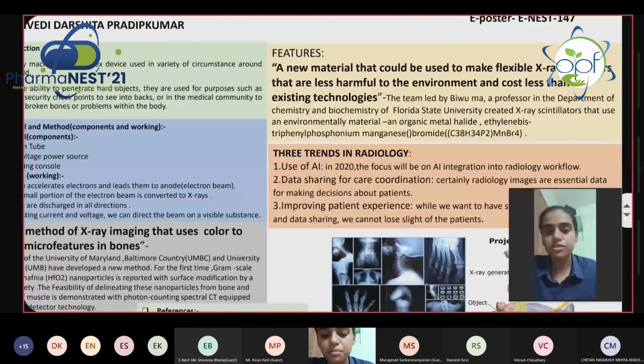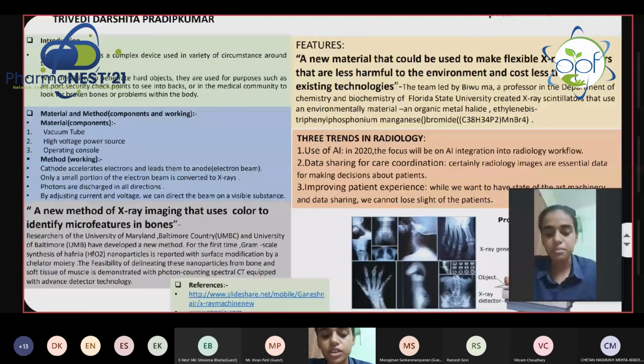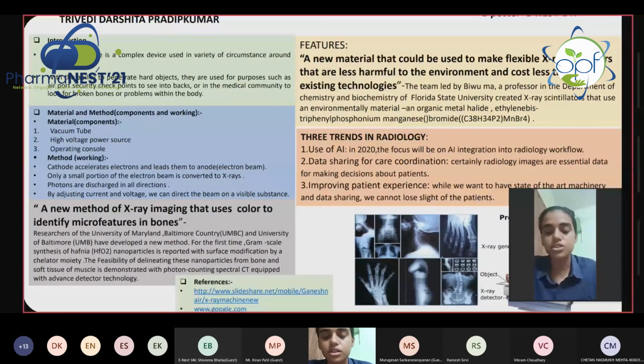In 2020 we will see whether AI campaigns can get users, physicians, and technicians to invest in improving AI.